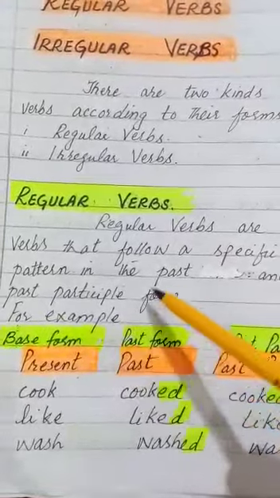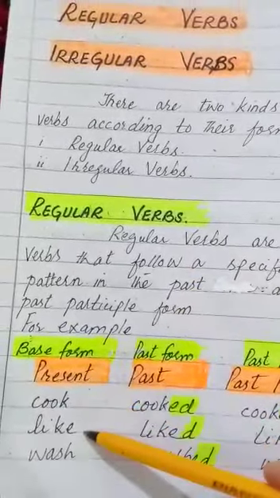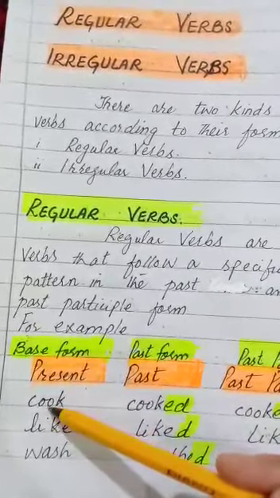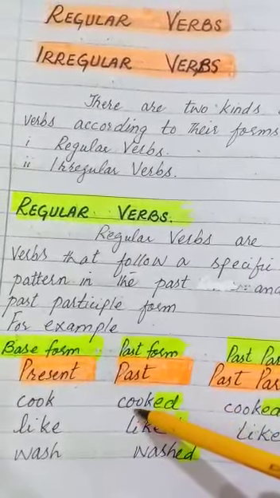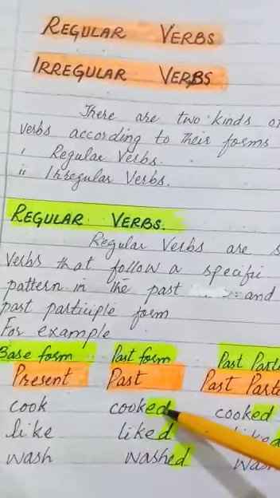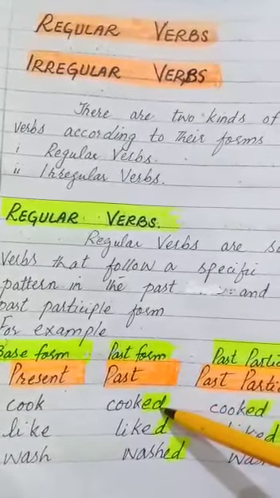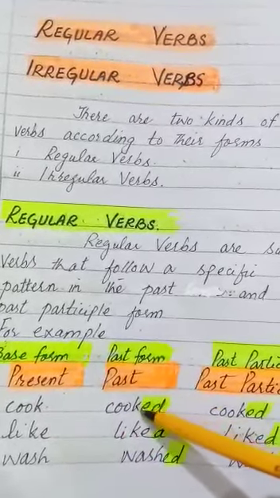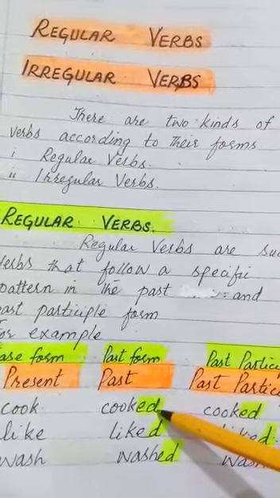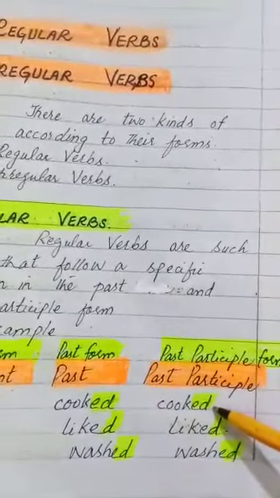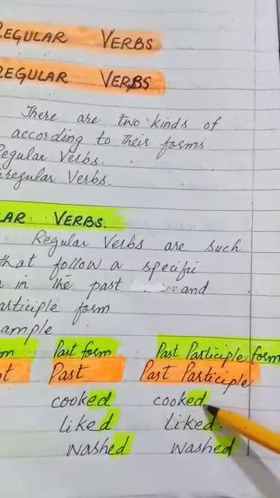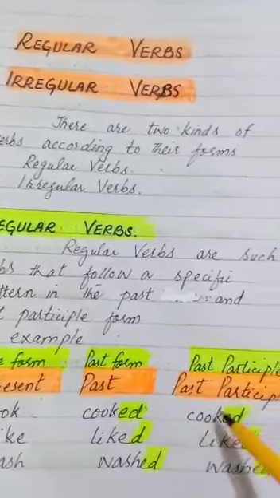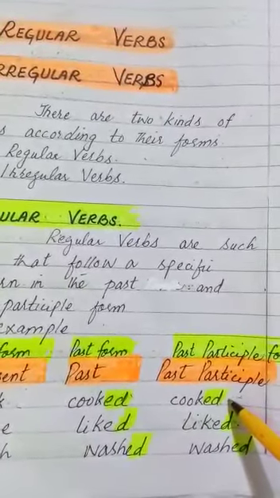Here we are discussing regular verbs. In base form, COOK, cook. And when we take that verb cook into past form, we don't change the spelling of the verb. Rather, we only make addition of ed. To change base form into past form, we make only addition of ed. Then to make it past participle, again we just add ed. So base form is cook, past form is cooked, and past participle form is cooked.